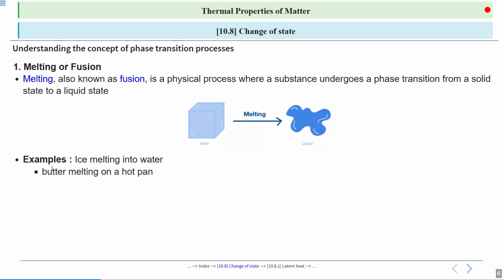For example, butter melting on a hot plate. Candle wax melting when lit. So, this is the process of melting or fusion.